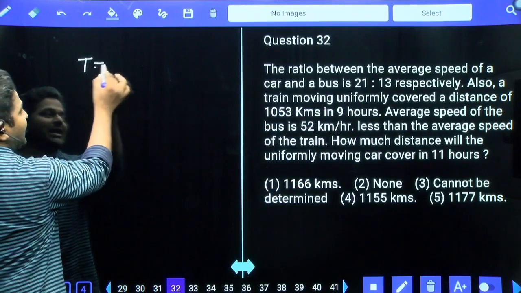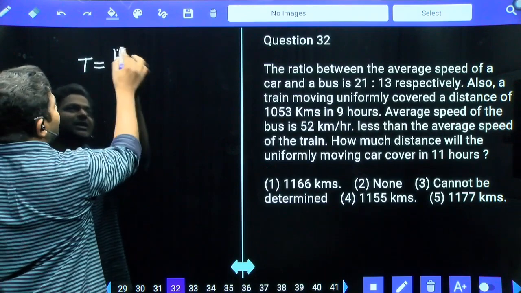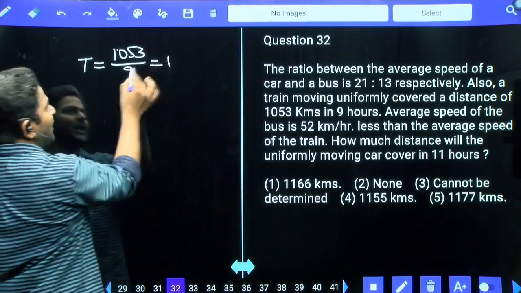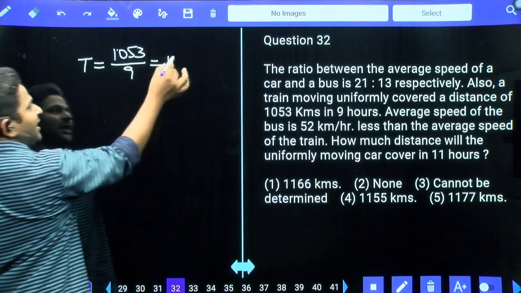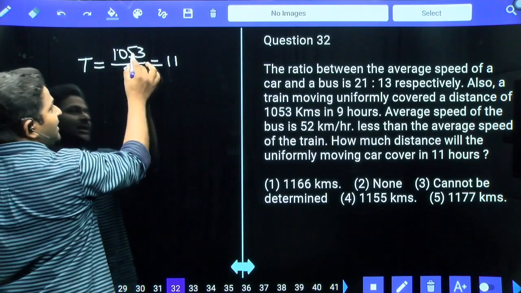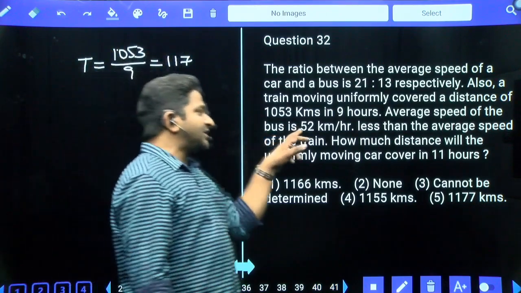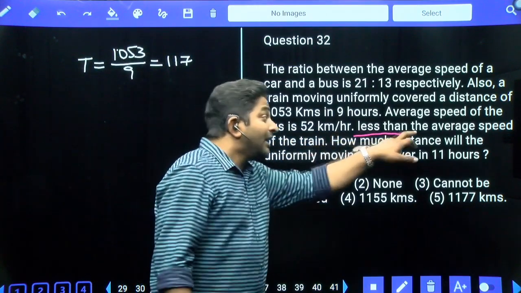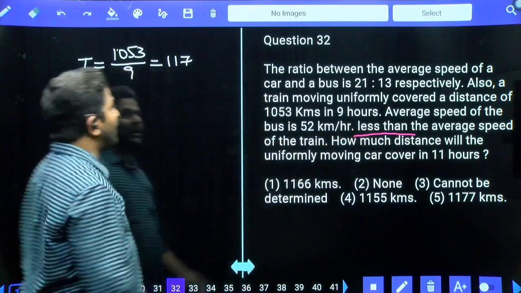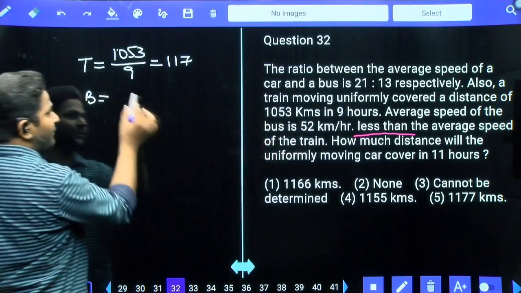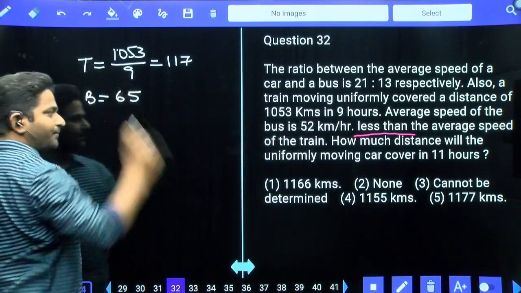Speed of the train is 1053 divided by 9, which is 117. The average speed of the bus is 52 km per hour less than the average speed of the train, so bus speed is 117 minus 52, that is 65.